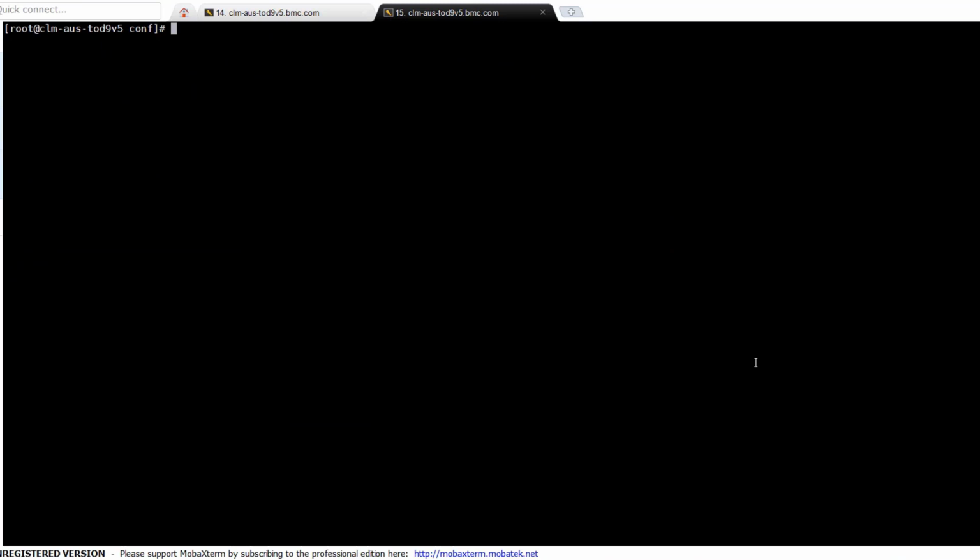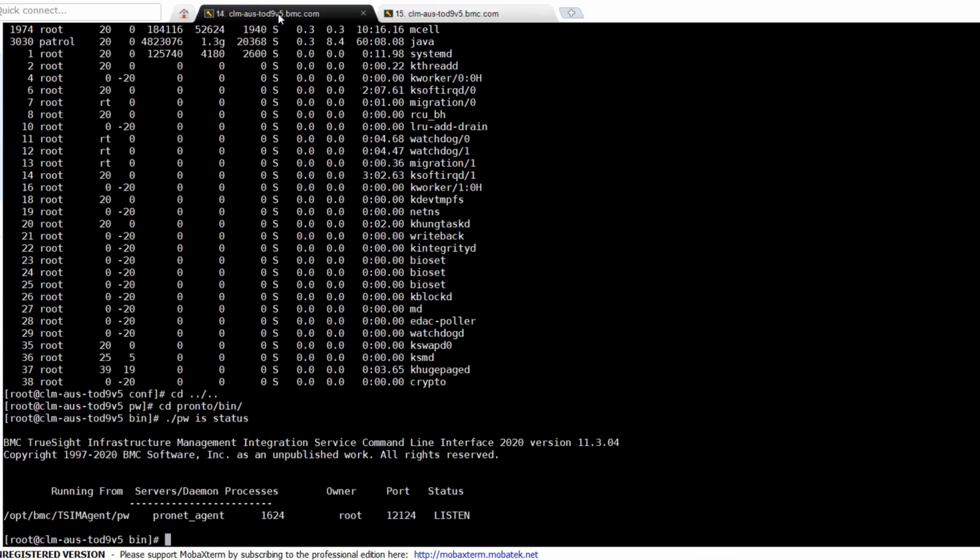In use cases where issue is observed on a bunch of petrol agents, it might indicate that the integration service is overloaded, or can be network problems between the petrol agents and the integration service. I am now logged into the integration service machine. For integration service overloaded scenario, you can check the max heap value set for it in pn-agent-conf file, against the amount of memory used by it.